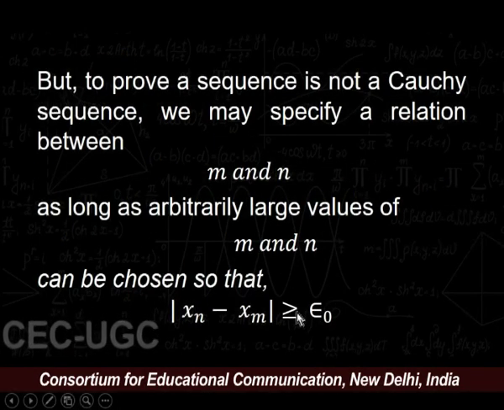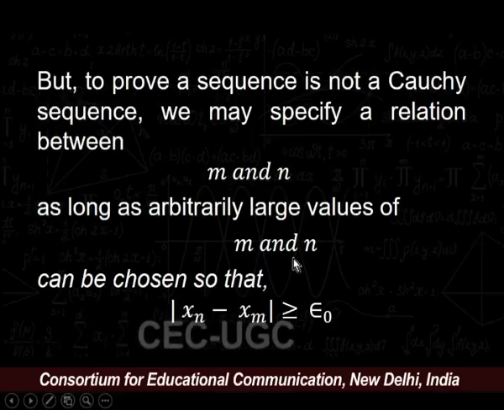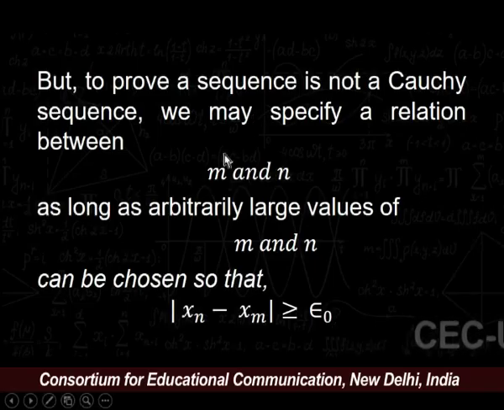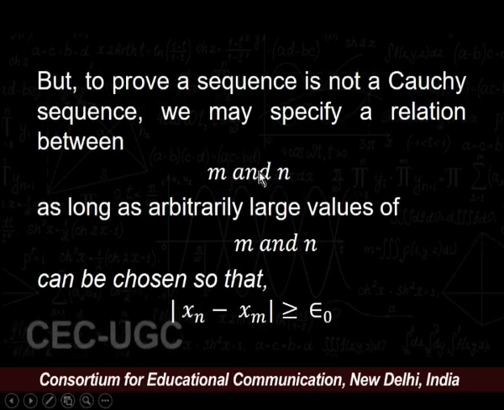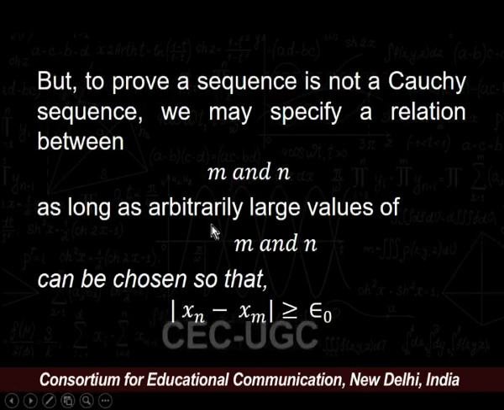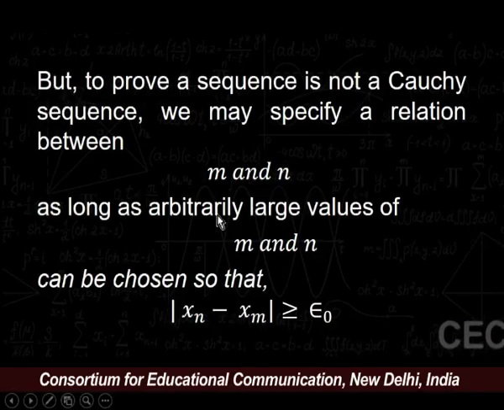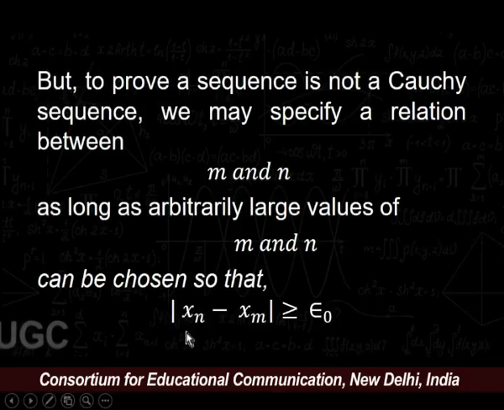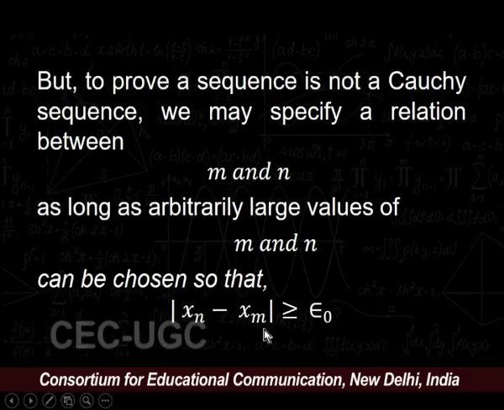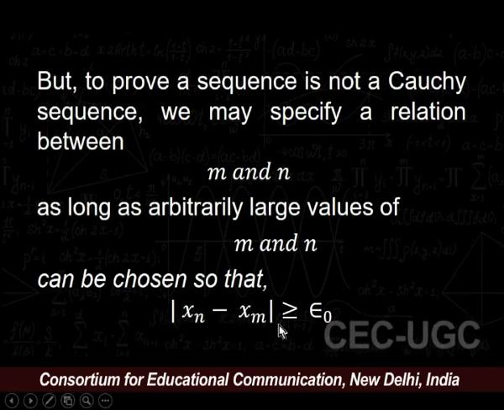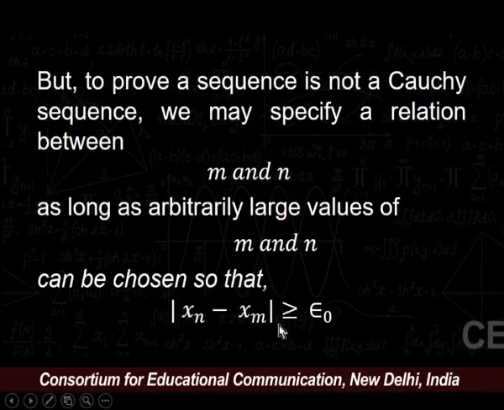But to prove a sequence is not a Cauchy sequence, we may specify a relation between m and n, as long as arbitrarily large values of m and n can be chosen so that our condition is satisfied. That means, modulus of x n minus x m is greater than or equal to epsilon naught.